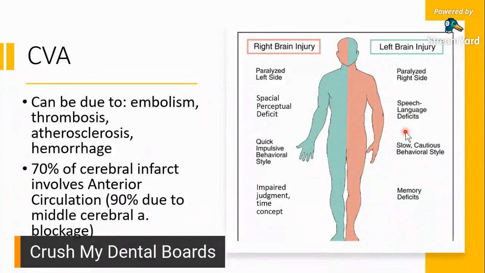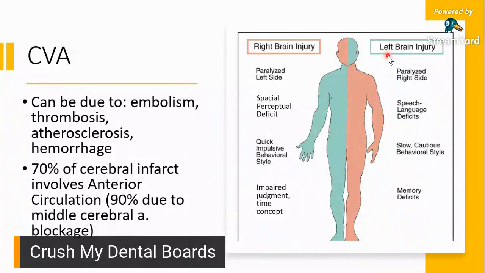Mabagal sa pag-iisip, mabagal sa pagsasalita kung nakakasalita pa sila. And then memory deficits. So, hindi na rin sila masyado nakakaalala. So, those are the manifestations of someone who has a stroke or who had a stroke that involves the left side of the brain.